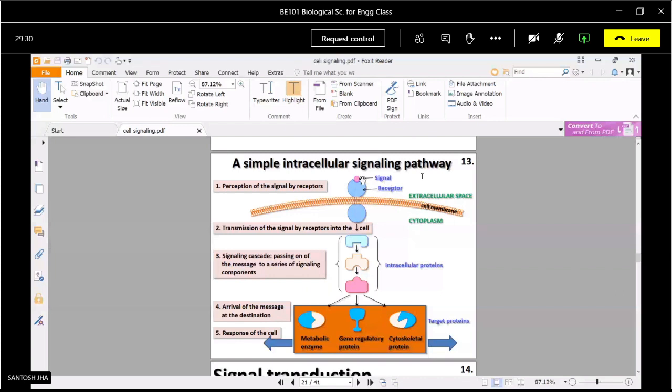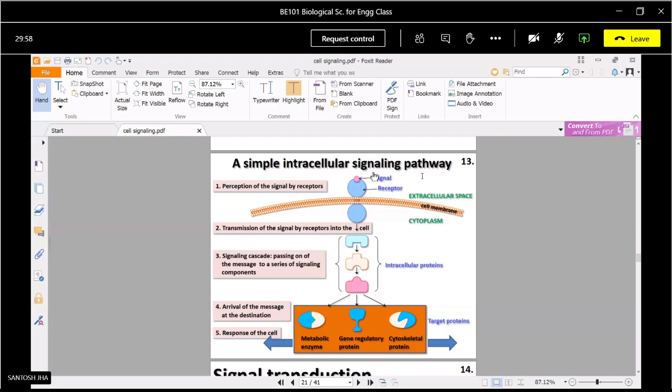When a signal molecule is released by some cell, or it may come from the environment, the receptor of our cell receives the signal, or we can say there is a binding between the receptor molecule and the signal molecule. After this binding, there is a cascade, or series of chemical or physiological changes, which ultimately results in a particular type of response.